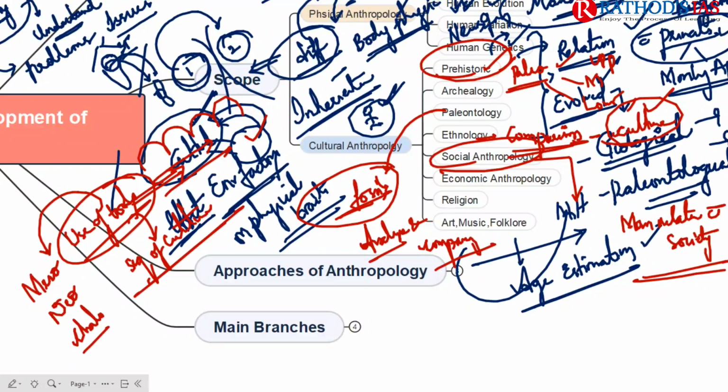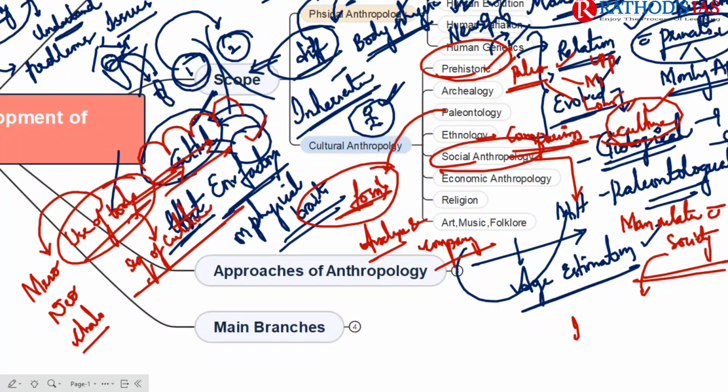Because man lives in groups. If you're talking about humans, and especially the habitations of humans, they used to live together, they share territory, they share a common language, and they share common traditions. And man also is involved in social institutions.